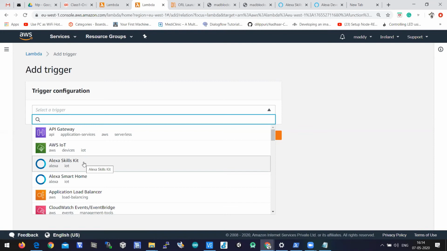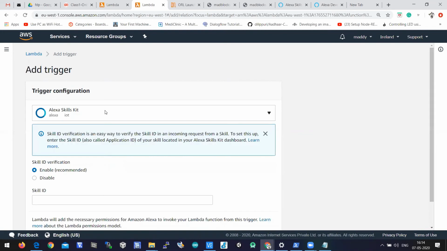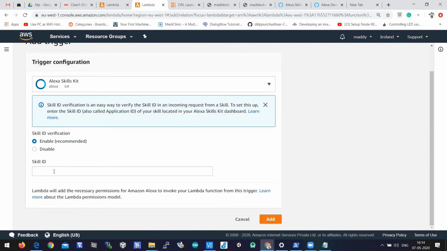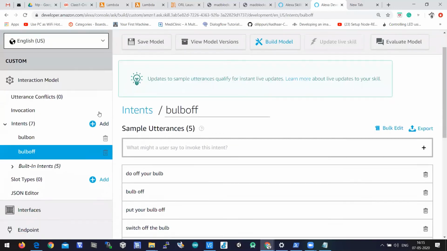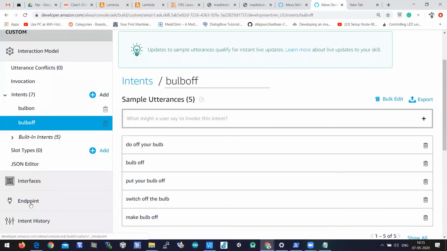When you select Alexa skills kit, it will ask you to enter the skill ID. We have to enter the skill ID of the skill which is created here. We have created a skill on the Alexa developer console, so this skill will have a unique skill ID. You can see that skill ID in the endpoint. You need to click on endpoint.